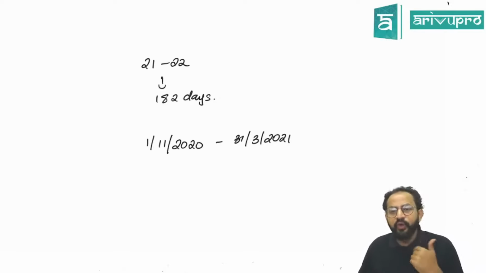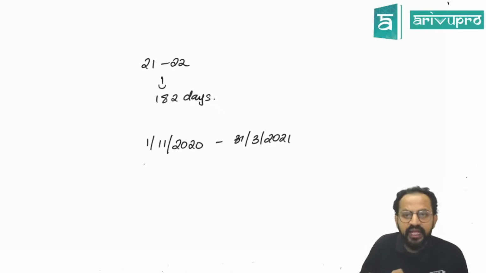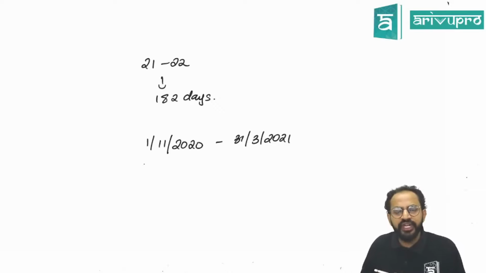Sir, now, how do I know about the 182 days condition? How do I satisfy it? Put together, the 182 days condition is not satisfied. Now, how do I meet the criteria? It is very simple. You have to take it proportionately. Sir, what do you mean by proportionately?